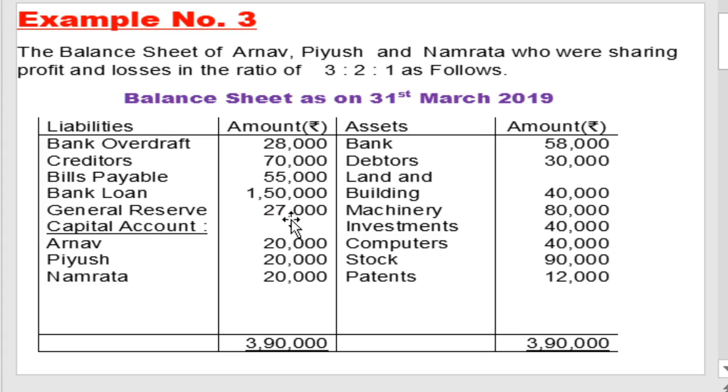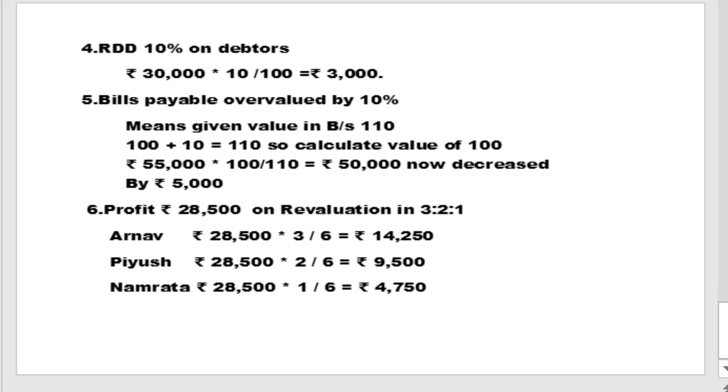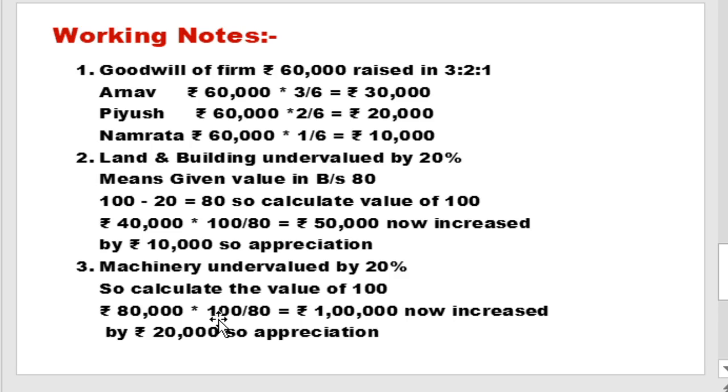General reserve now. General reserve is a profit balance, so distribute it among all partners in their profit sharing ratio, which is 3:2:1. So in the working note, distribution of general reserve in 3:2:1. Very simple. 3 plus 2 plus 1 is equal to 6.